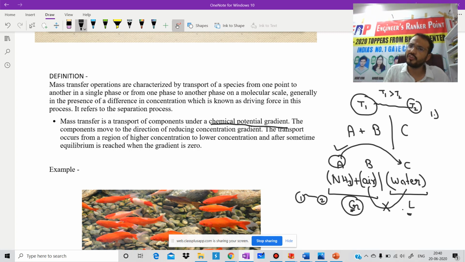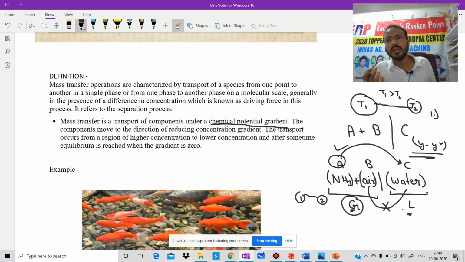Most of us have memorized one thing, that is y minus y star. And this is nothing but the driving force between the phases. When will the total transfer be zero?